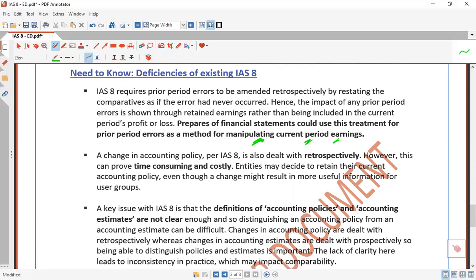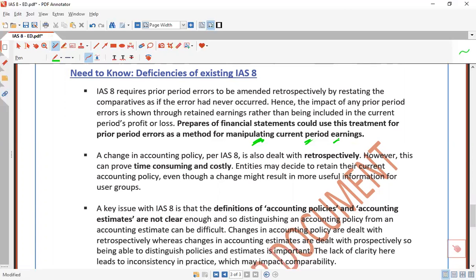And when next year 2020 happens, we declare that some prior period errors occurred. So that's why we have to change the prior period as well as the impact on the current year. So if this option is open, it can also be used for manipulation. That's the key point.